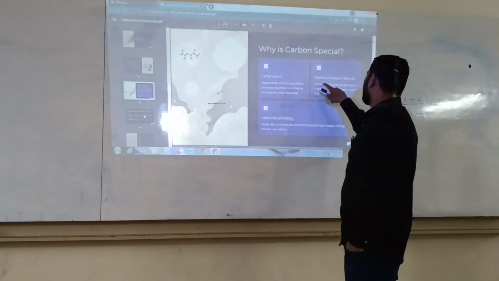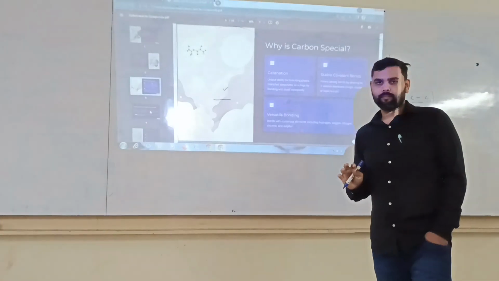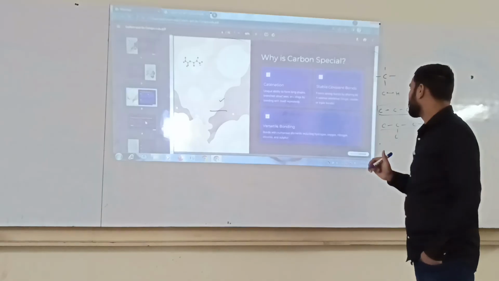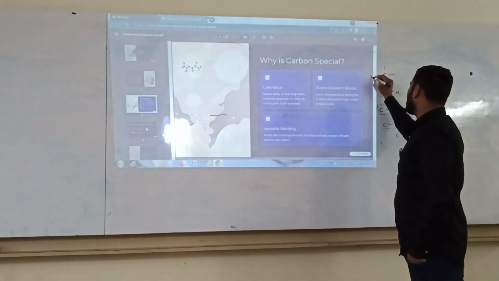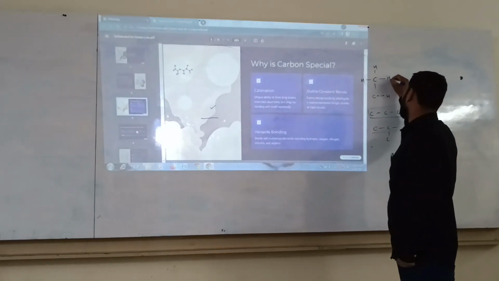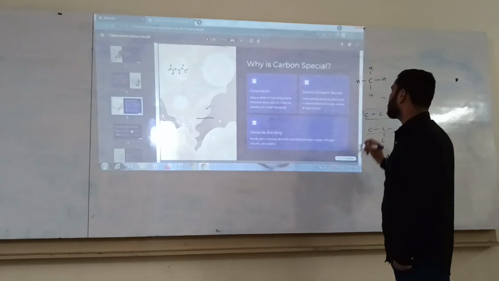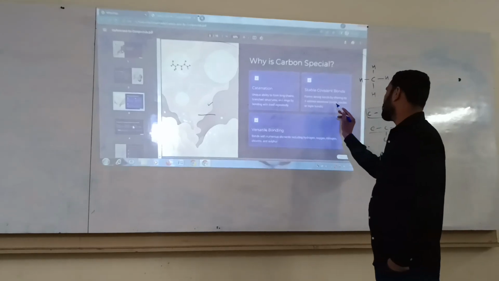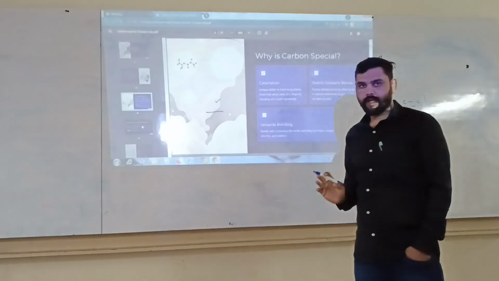Next one, stable covalent bonds. Carbon can form only 4 bonds, and all the bonds are stable. For example, the first bond with hydrogen, the second bond with hydrogen, the third bond with hydrogen and the fourth bond with hydrogen. It forms strong bonds by sharing its 4 valence electrons in single, double or triple bonds.